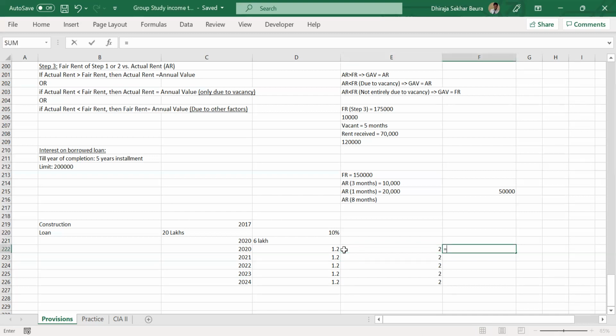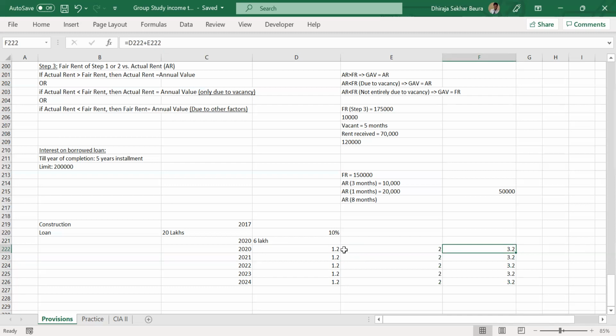Now, how much is the total interest now? 3.2. Yes? You compare this value with your limit given in the income tax. So now 3.2 is limited to 2 lakhs only. Only 2 lakhs will be allowed.